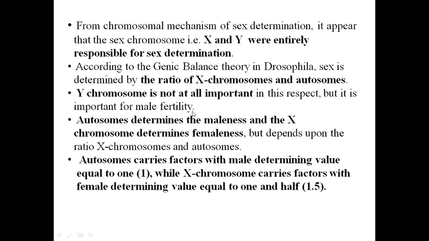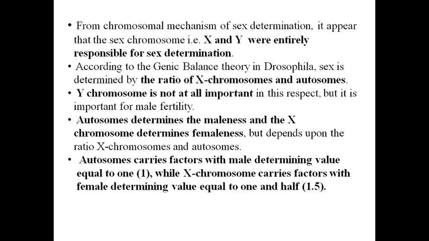What does it mean? It means in Drosophila there are two types of male. One male is without Y chromosome, that means only X0 type. This male Drosophila is sterile because there is no Y chromosome. It cannot reproduce.